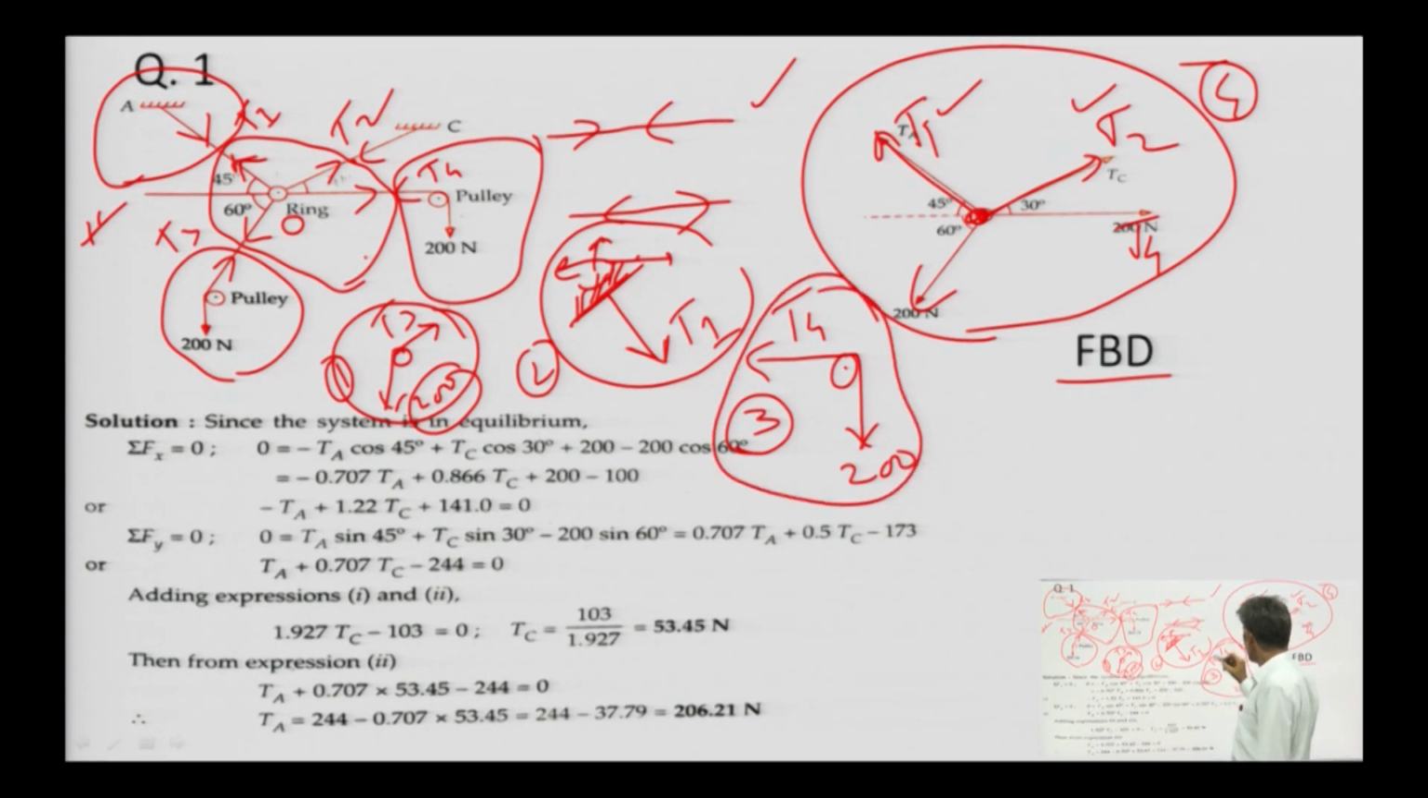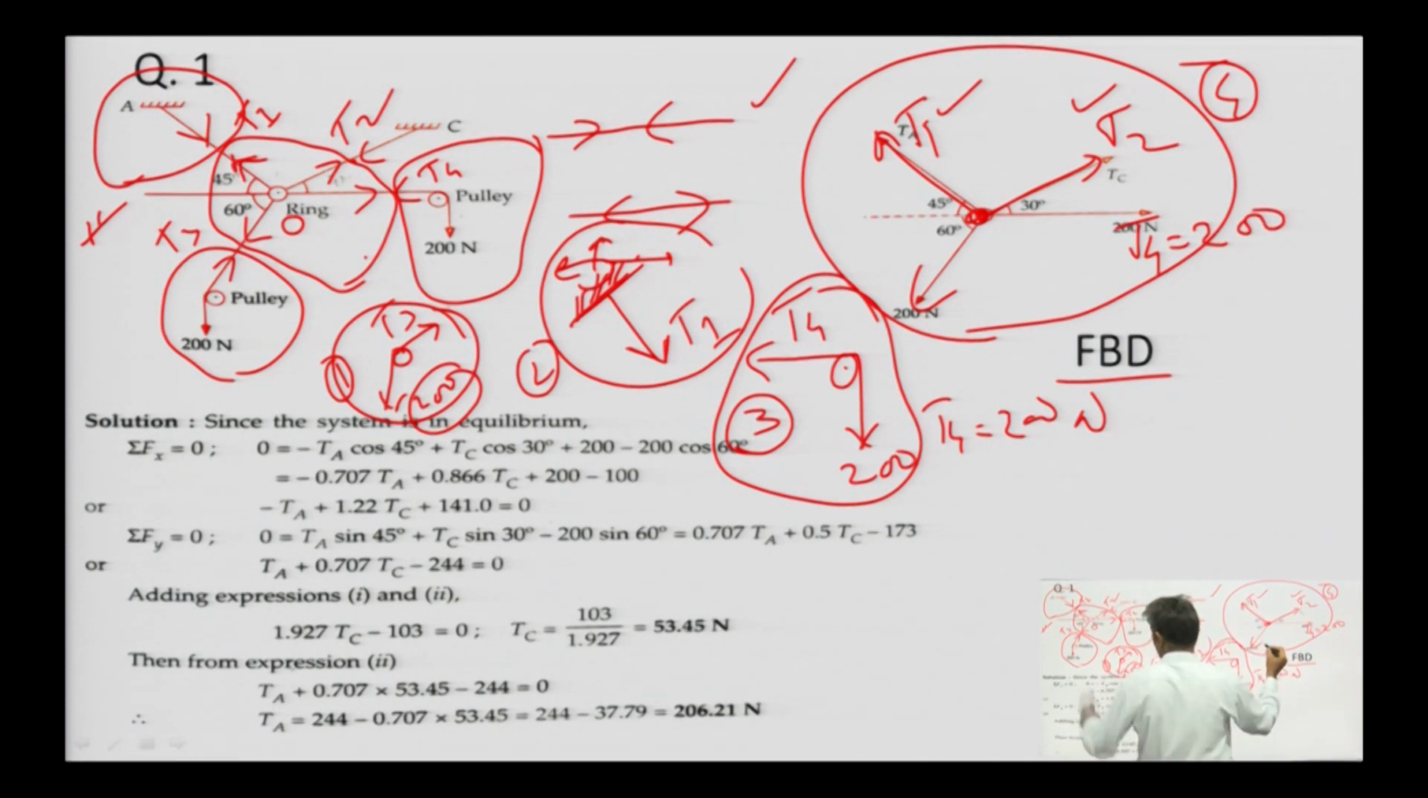With the help of this free body diagram, the value of T4 can be calculated, and if the friction at the pulley is 0, then the same value of the force will be transferred, meaning the value of T4 will be 200 Newton. By knowing this value, T4 as 200 and this T3 as 200, we can consider